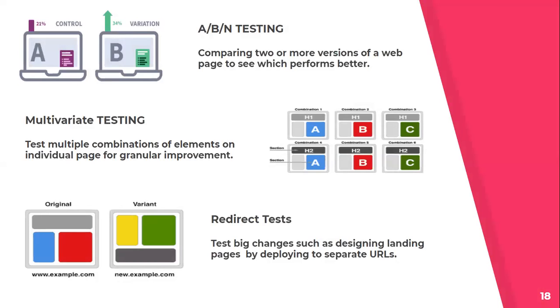Then the second one is multivariate testing. In this, we have to test multiple combinations of elements on individual page for granular improvement. So we can have more than one variations. We can perform changes or perform variations on more than one elements. We can change the text of CTA, then its color also, the font size also. We can combine so many things together in one test and then implement that. So that is going to be a multivariate testing.